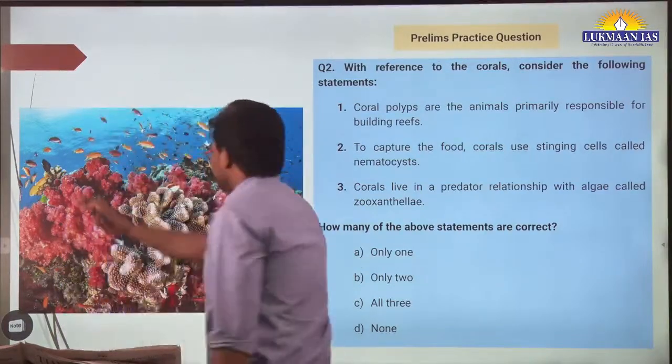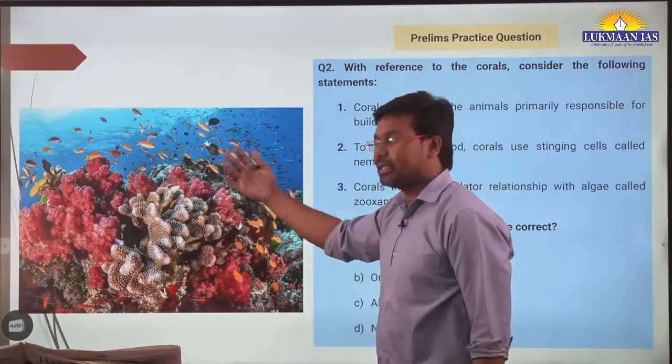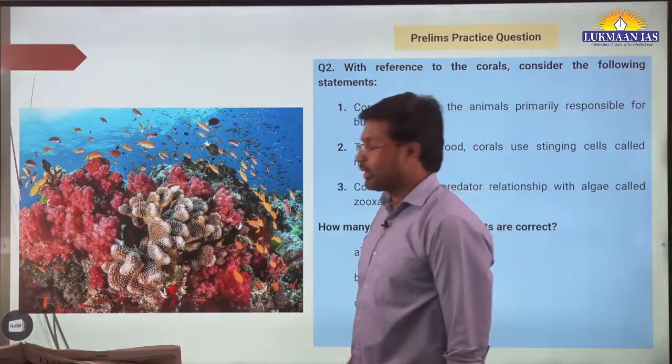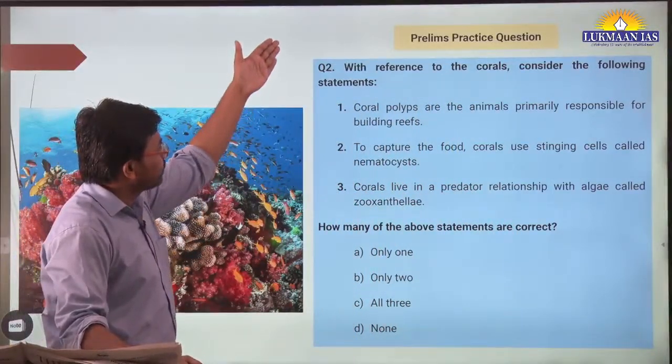So this is also a picture of, let's say, coral reef. However, this picture is of, let's say, the Great Barrier Reef. Okay, so this Great Barrier Reef is very near to Australia. So we will solve this question.